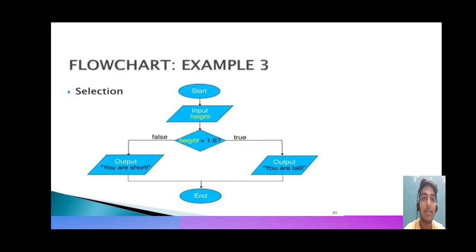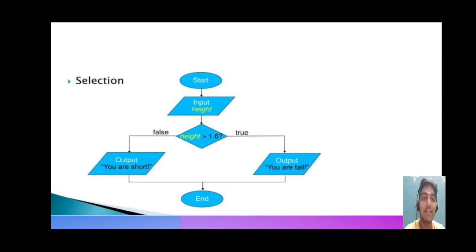And another example is selection in the pseudocode. In that, we have two cases, a true case and a false case. If the height is greater than 1.6, it will give the output that you are tall. If it is less than that, it will give false. By this, this flowchart is written.